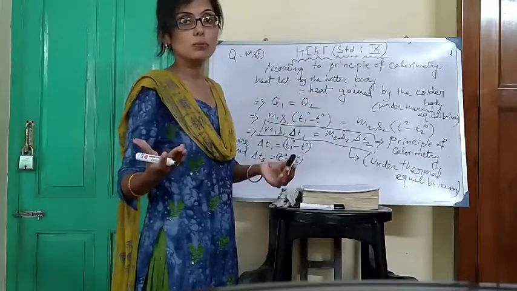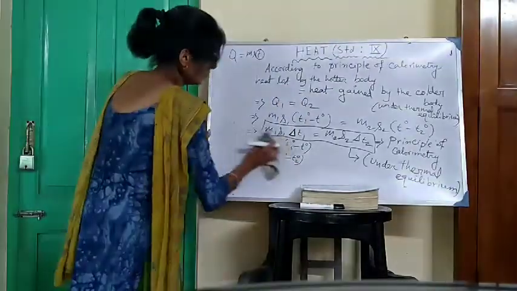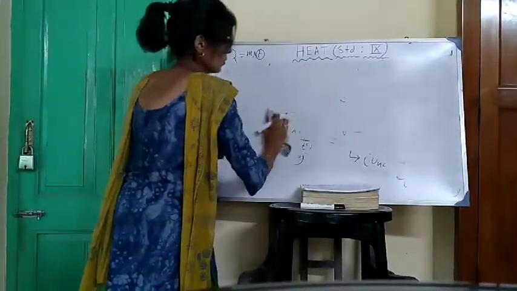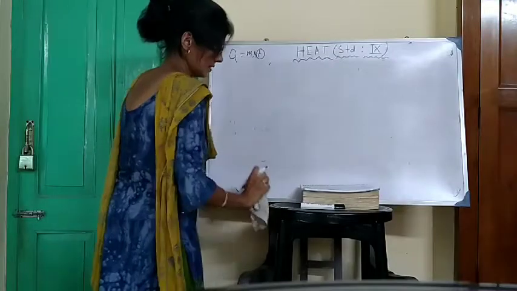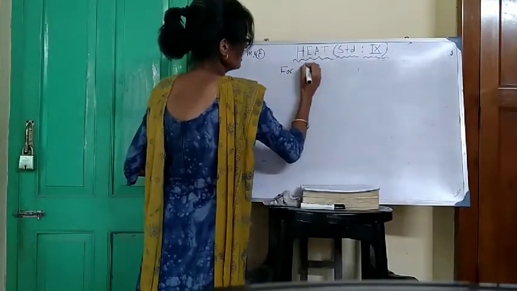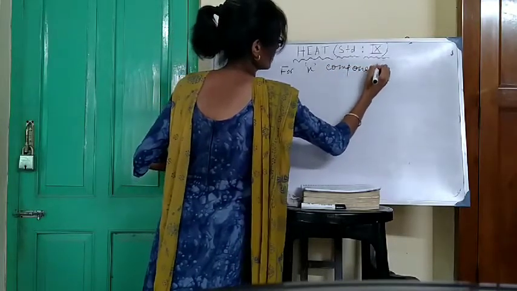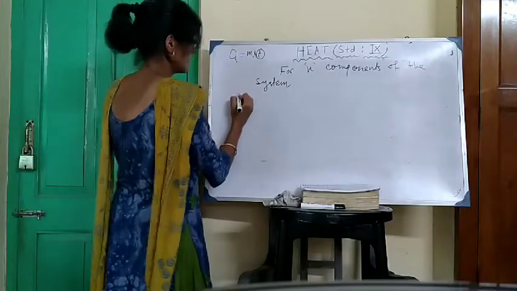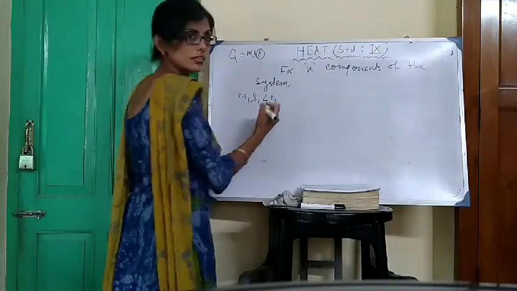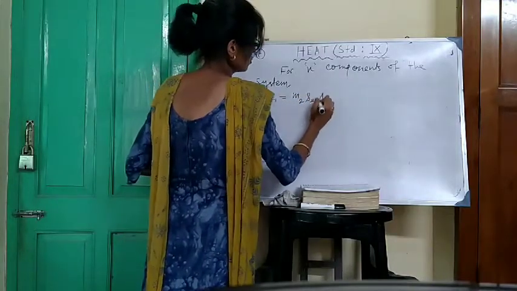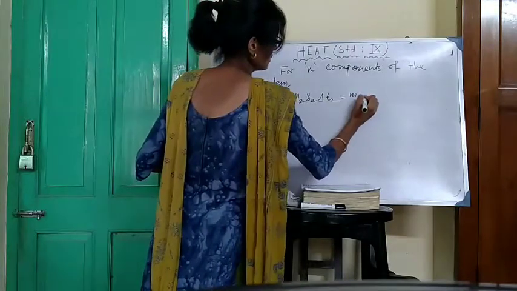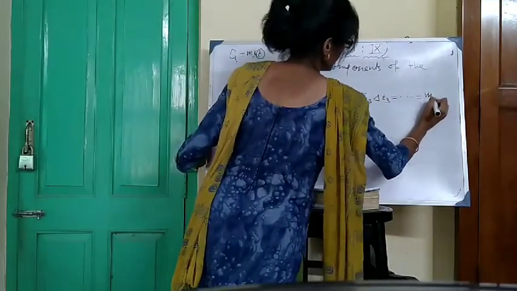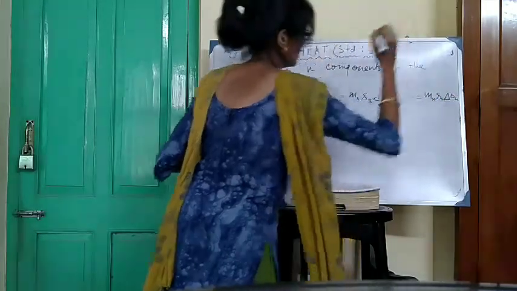If we take more than two components of the composite system, then in general we can write, suppose we take n components, for n components of the system, we can write M1 S1 delta T1 is equal to M2 S2 delta T2 is equal to M3 S3 delta T3 is equal to up to Mn Sn delta Tn.